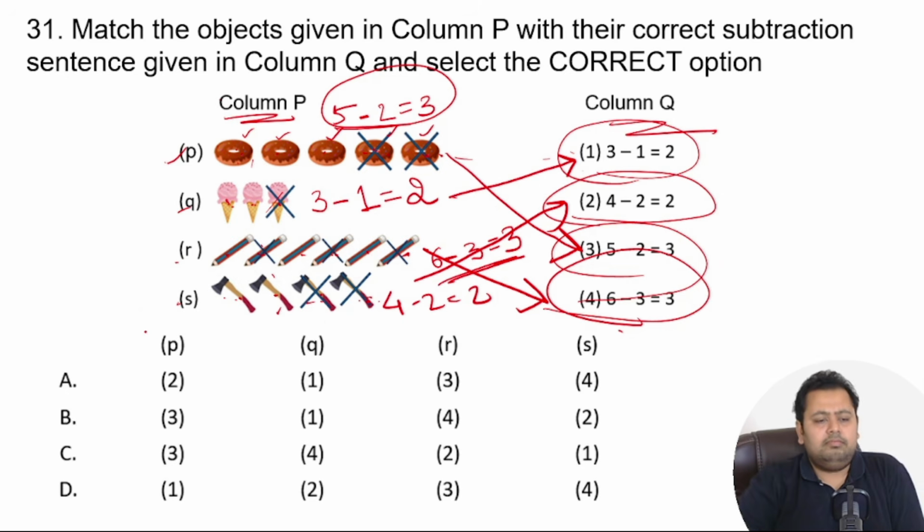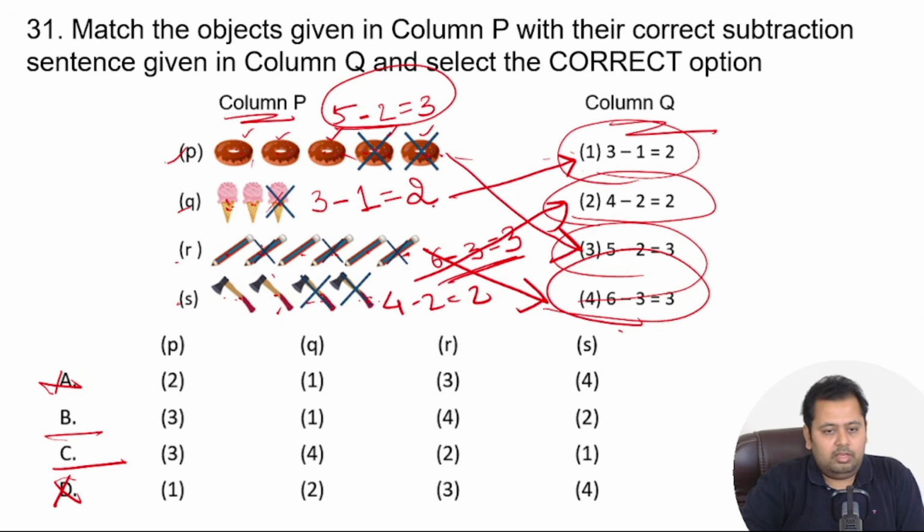So now just tally the options given over here. So P is 3, right? So P is 3, can be only B or C. So A and D are eliminated. Q is 3 minus 1. So Q is 1. So if you see, Q over here is given 4, so this cannot be an answer. The correct answer is option number B.